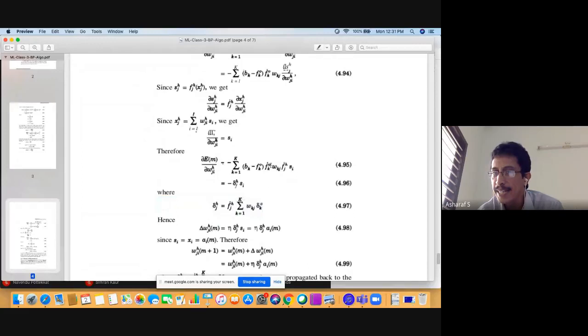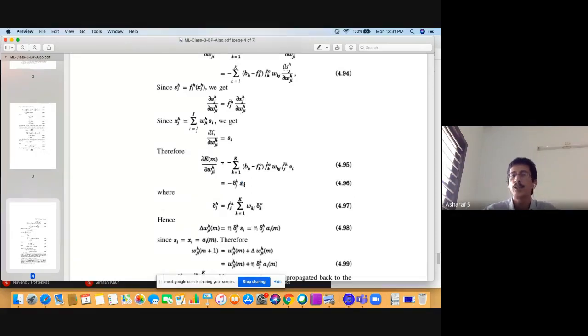The gradient is propagated backward through this kj layer, and then that is used to compute the gradient over the previous layer. And then once you compute the gradient over the previous layer, it is multiplied by its input.